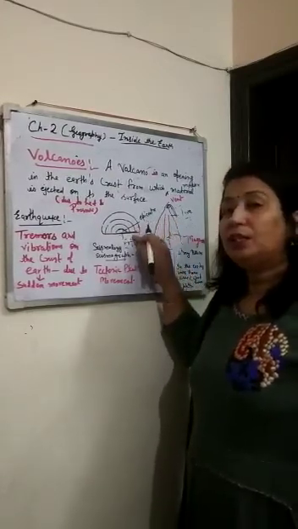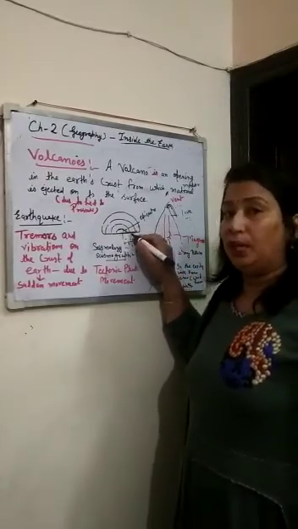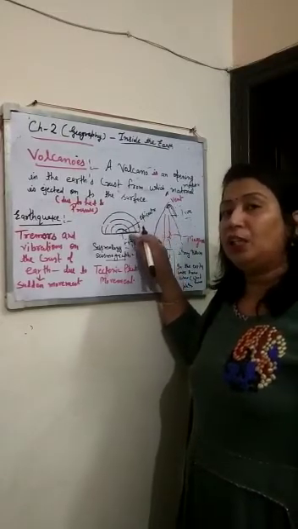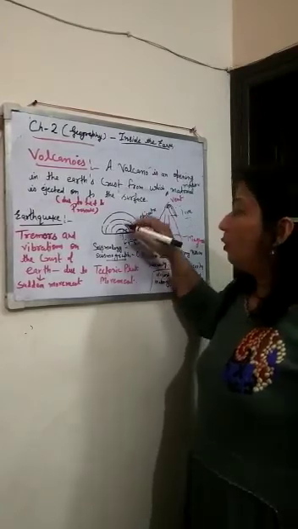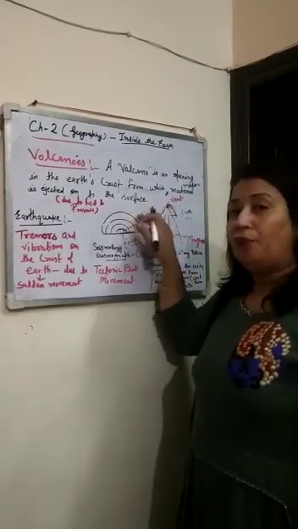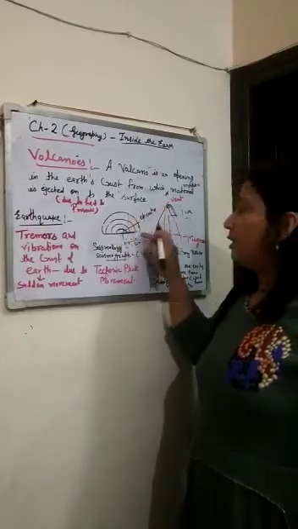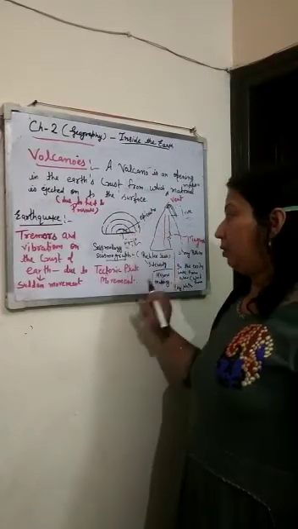So great destruction is caused in the areas that are very near to the epicenter, and when the vibration moves to far away places, it causes less destruction as compared to the areas near the epicenter.